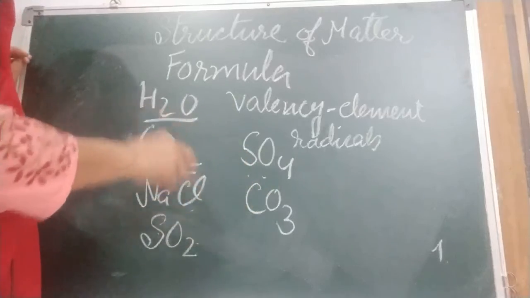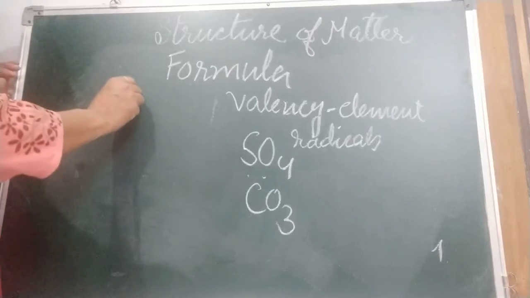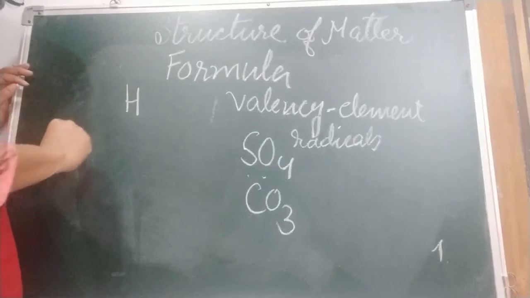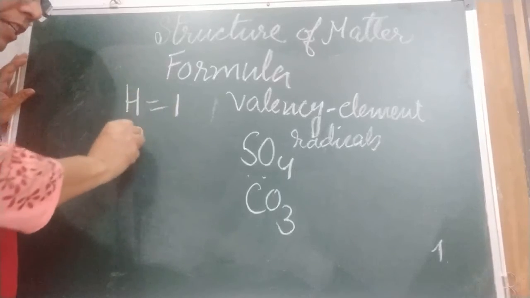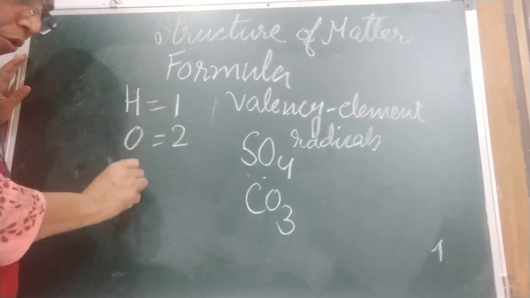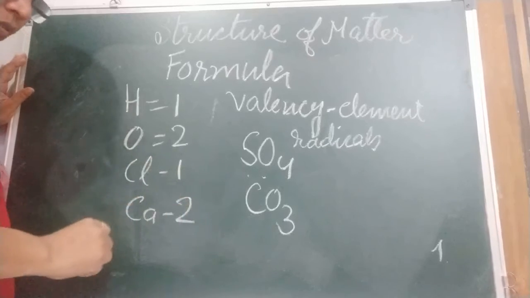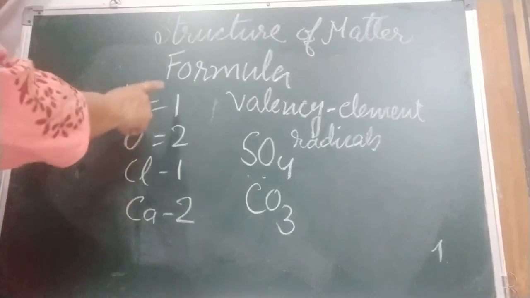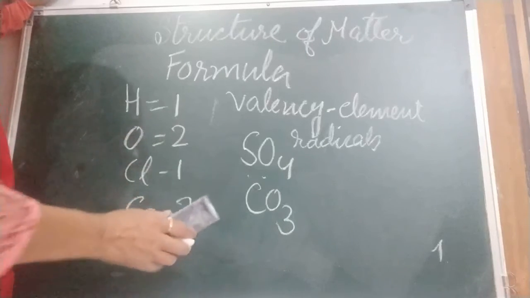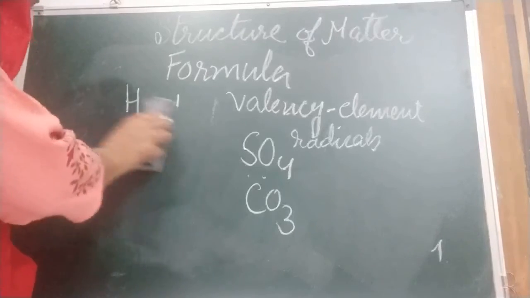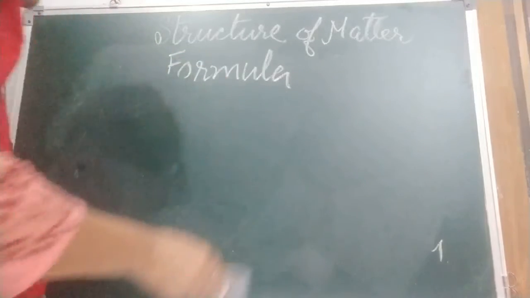Like we have taken elements. Element like hydrogen, valency is 1. Oxygen, valency is 2. Chlorine, valency is 1. Calcium, valency is 2. Children, this table is given in the book and you need to learn that. So with the help of valencies, we are going to make formulas. Okay, children? With the help of valencies, we will make formulas.